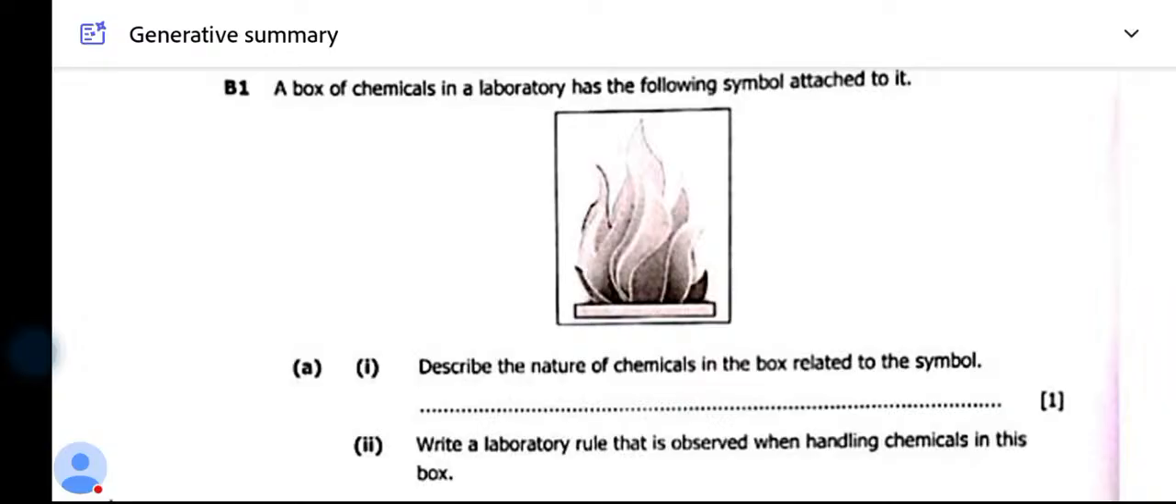So what's the first question? When answering questions in an exam, the first thing that you need to do is to understand what they are asking you. The question here says a box of chemicals in a laboratory has the following symbol attached to it. So that's the symbol which has been attached to it. What's the question now? The question is saying describe the nature of chemicals in the box related to the symbol. So what's the nature of the box?